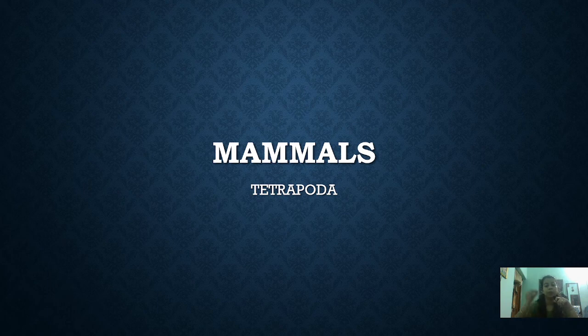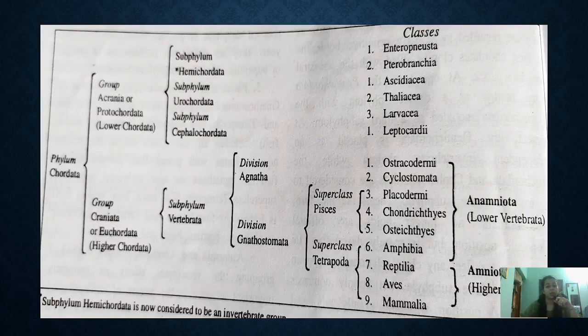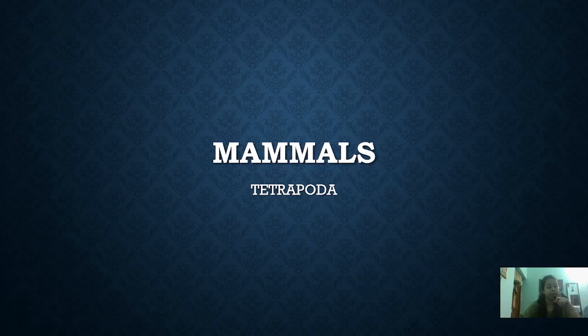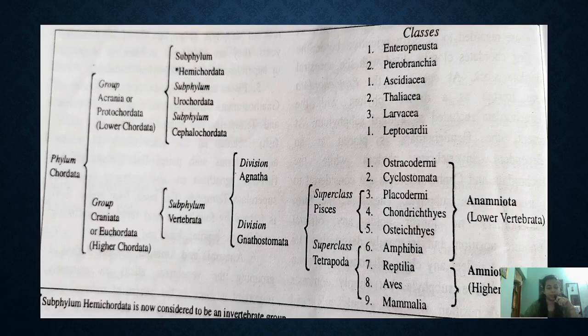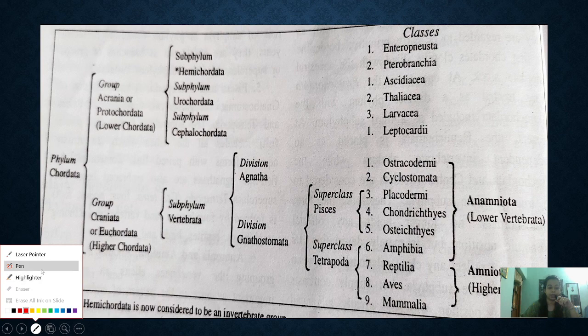So now we will be discussing about the last part of the tetrapoda, that is, tetrapoda was divided into four parts: amphibia, reptilia, aves and mammalia. Now we will be discussing about the last part of the tetrapoda, that is the mammal. So let's begin. Before that, let's recap what we have discussed earlier.